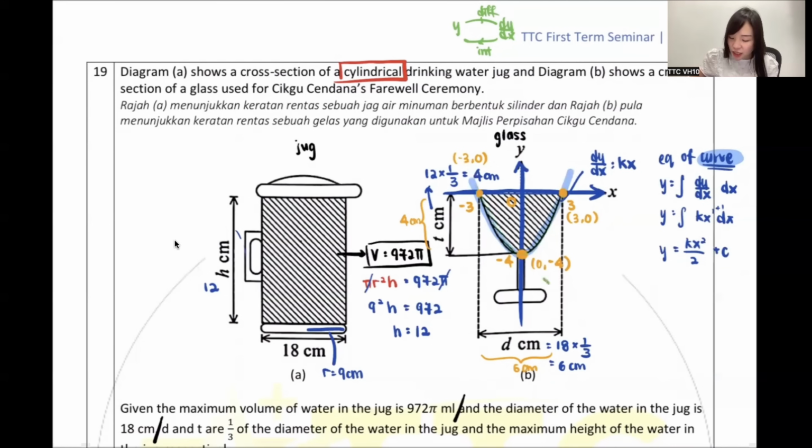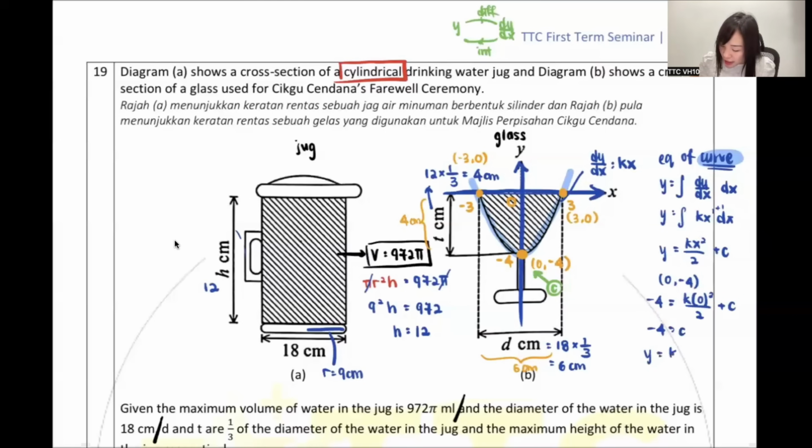Doesn't your curve touch the y-axis exactly at negative 4? You can sub (0, -4): your y is negative 4, your x is 0. So 0 squared is 0, 0 times k is 0, 0 divided by 2 is 0. Isn't your c negative 4? Okay, I got c equals negative 4.